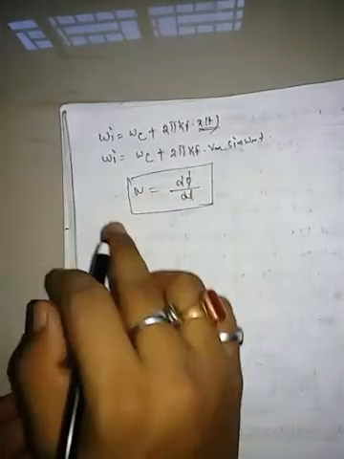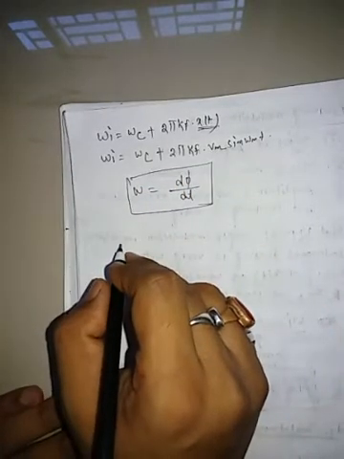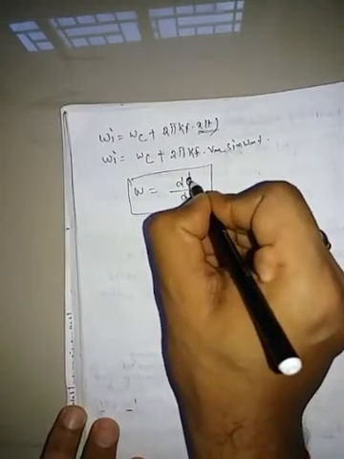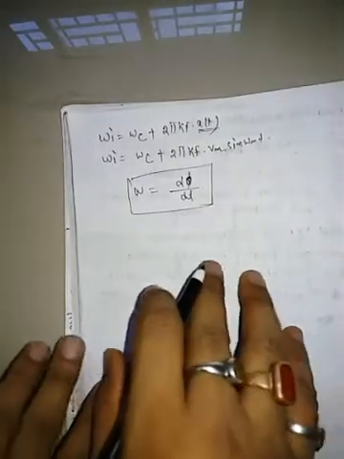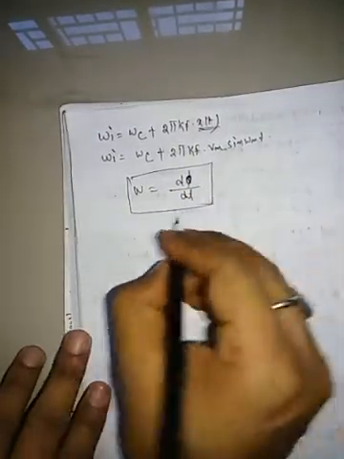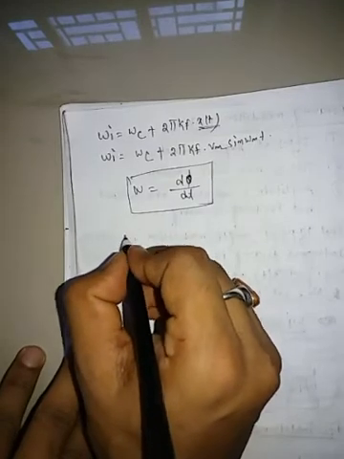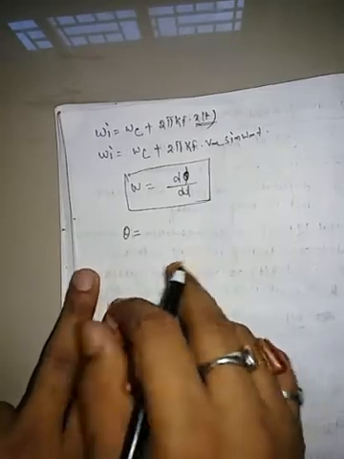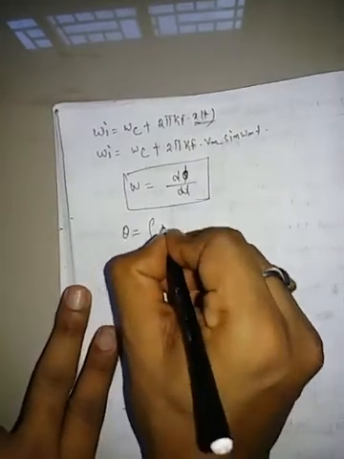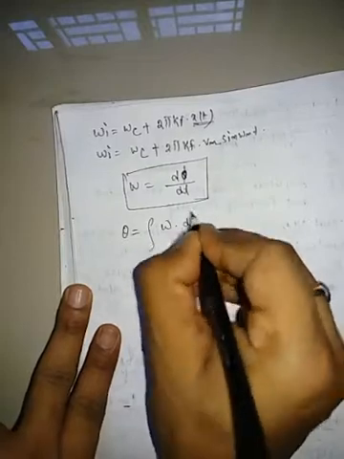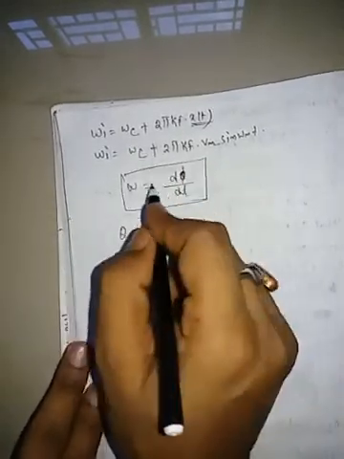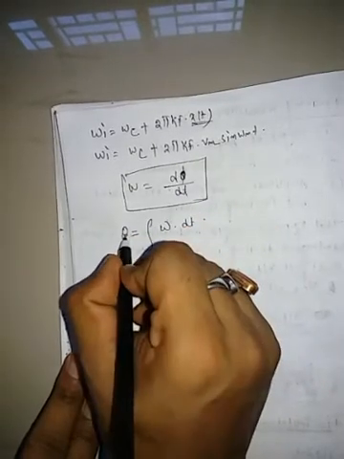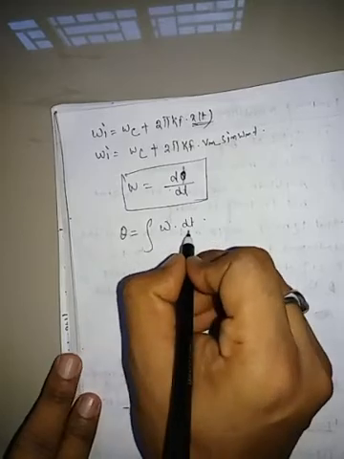So from this equation, d theta or d phi, we determine the value of theta, which is the integration of omega into dt.